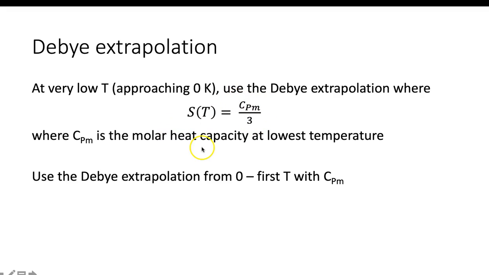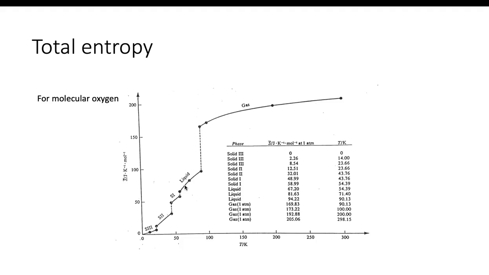So if we had some first temperature where we know the heat capacity, let's say 3 Kelvin, and that has a Cp,m, we just divide that heat capacity by 3. We don't integrate it, and that would be our first entropy. Then from 3 Kelvin up to whatever next temperature we would evaluate as well. We use this for the very low temperatures so it doesn't mess up our integrals.